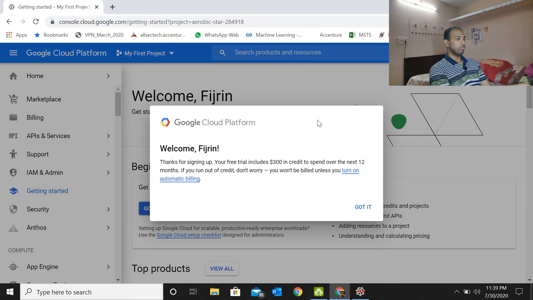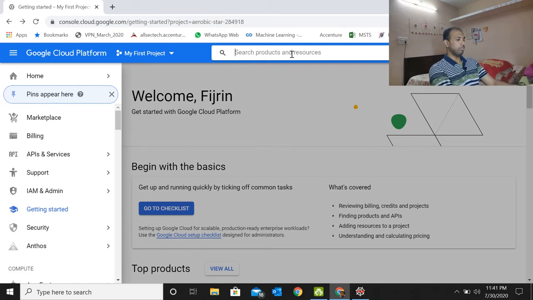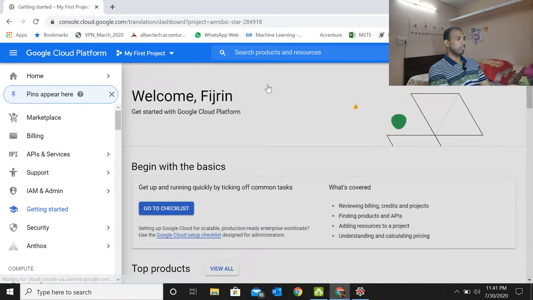So let's move on. Okay, we are in the dashboard now. I'm just going to search AutoML, because that's what we are looking for. Okay, it says there is a translation in the products and pages tool. Let me click there.